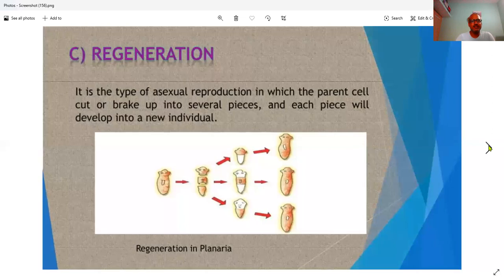Next we have regeneration. It is a type of asexual reproduction in which the parent cell cuts or breaks. Here this is the parent cell. Here the 3 cuts are going on. It cuts or breaks up into several pieces, and each piece will develop into a new individual. So these are cut into 3 pieces and each piece develops into a new individual. This takes place in planaria.